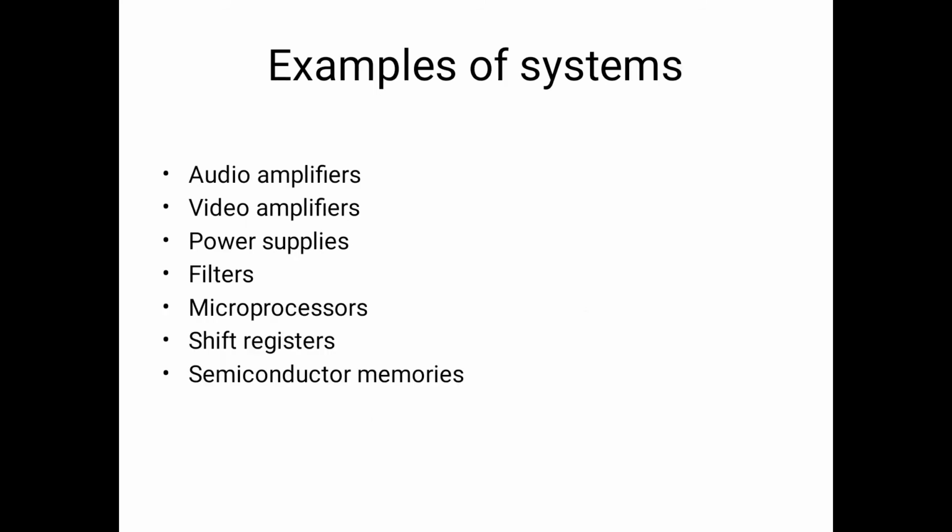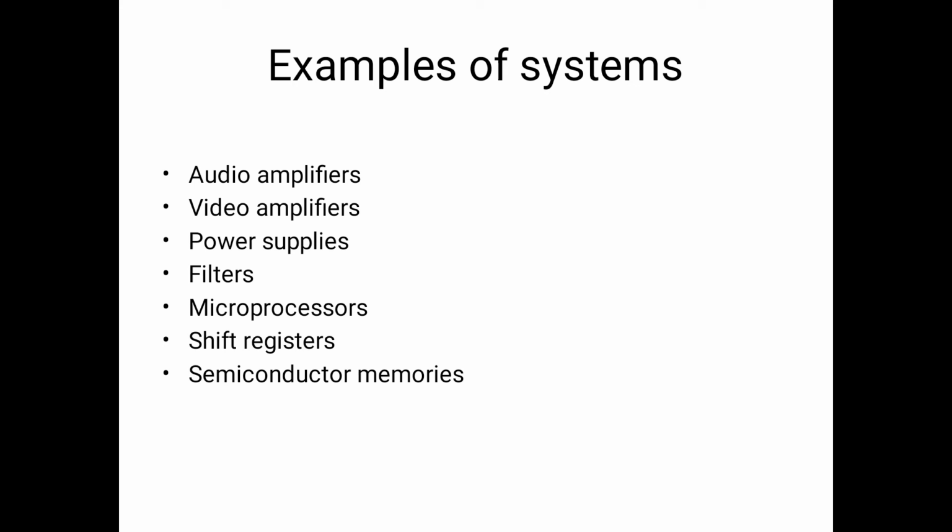Now these are the examples of systems. Various types of filters, amplifiers, and communication channels are examples of electrical systems. Big systems like a TV set are the interconnection of small systems like IF amplifier, video amplifier, sound amplifier, etc. In case of an audio amplifier, the input signal is an audio signal and the output signal is also an audio signal, but it is the amplified version of the input signal. Other examples of systems are microprocessors, shift registers, semiconductor memories, etc.